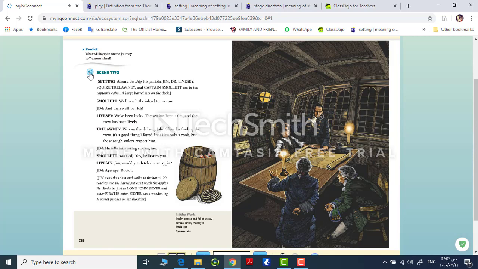He's only a cook, but those tough sailors respect him. Jim. He tells interesting stories, too. Smollett. Worried. Yes, he favors you. Livesey. Jim, would you fetch me an apple? Jim. Aye, aye, Doctor. Jim exits the cabin and walks to the barrel. He reaches into the barrel but can't reach the apples. He climbs in, just as Long John Silver and other pirates enter. Silver has a wooden leg. A parrot perches on his shoulder.